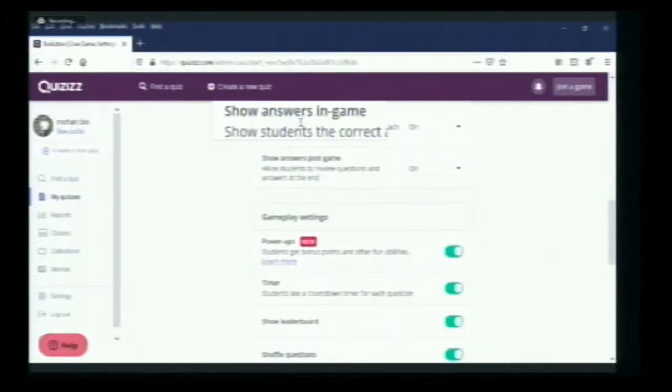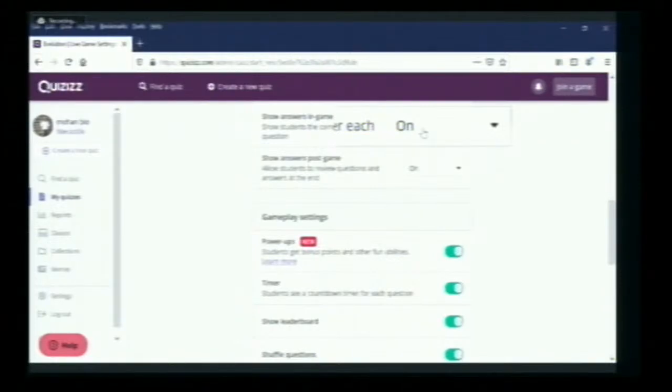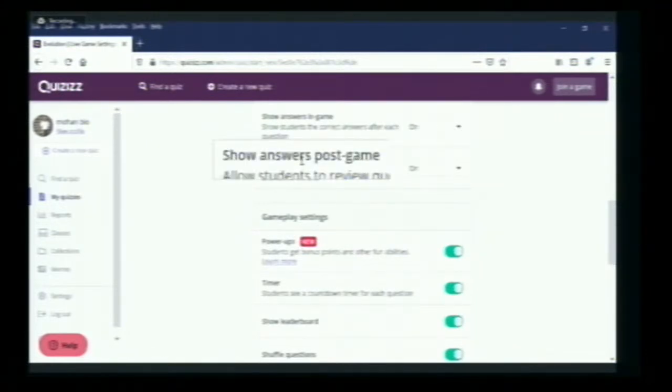Whenever he answers, if it is correct, it will be shown as correct. If it is wrong, the correct answer will be shown. You can operate that option if you want to show it or not. On means it will show, otherwise you can turn it off. And show answers in the post game. After he completes the whole quiz, all the questions and answers will be shown again. This allows the students to review questions and answers at the end.